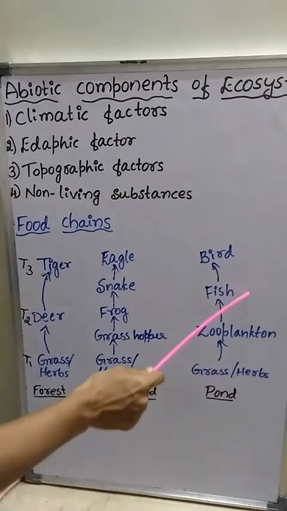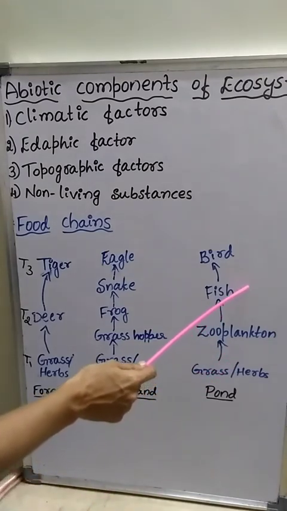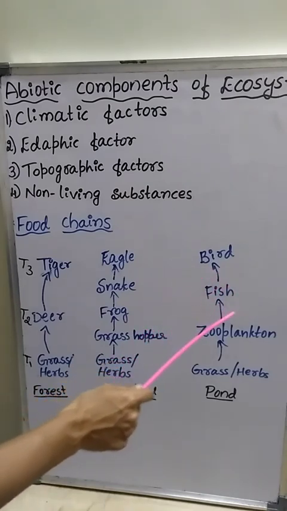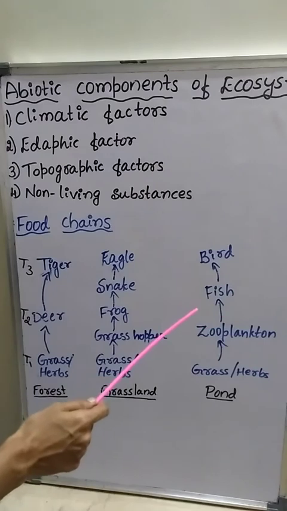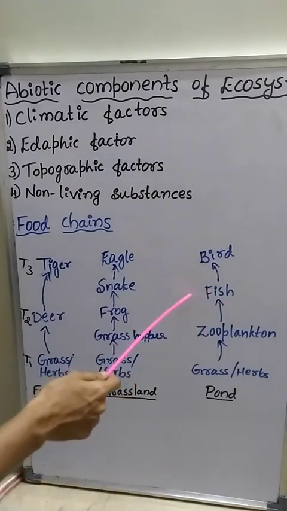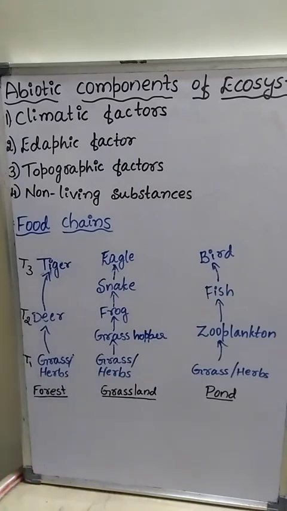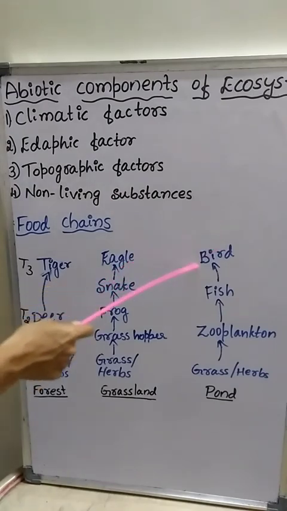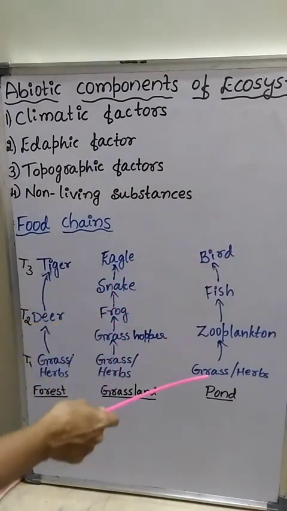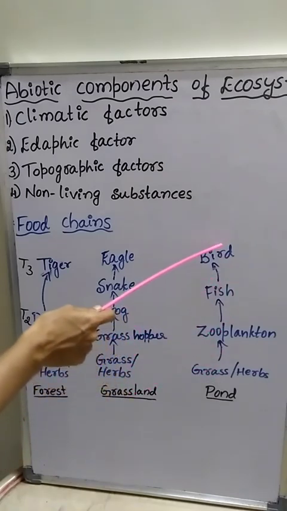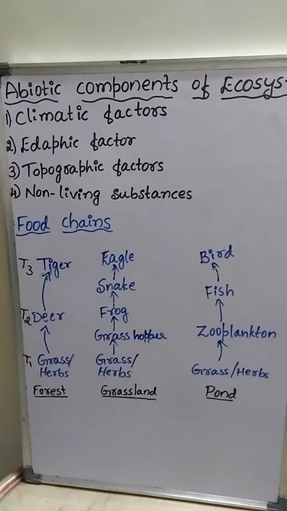Then here the third trophic level is formed by the fishes. These are the carnivores, primary carnivore. And you can write the small fishes. Small fishes will be eaten by the big fishes and that big fish will become food for the birds. So first trophic level, second trophic level, third trophic level and fourth trophic level.